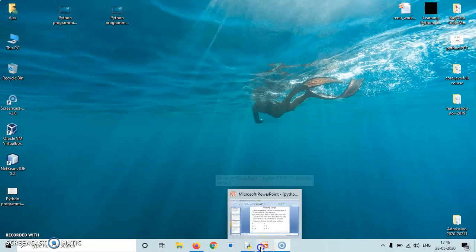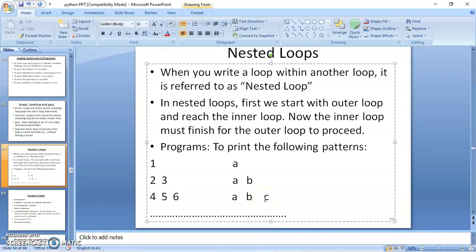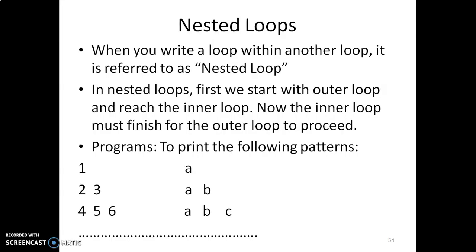In today's session, I'm going to discuss with you the concept of nested loops. Whenever you write a loop within another loop, it is referred to as a nested loop. In nested loops, first we start with the outer loop, that is, the outer loop begins and we reach the inner loop. Now the inner loop must finish entirely for the outer loop to proceed further. So this is the concept so far as nested loops are concerned.